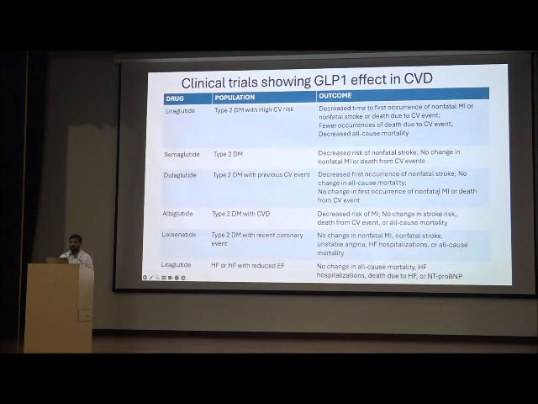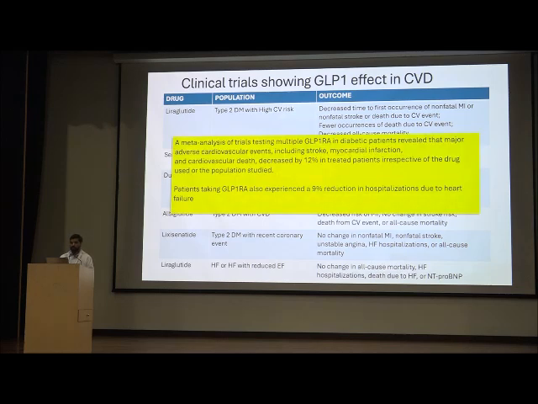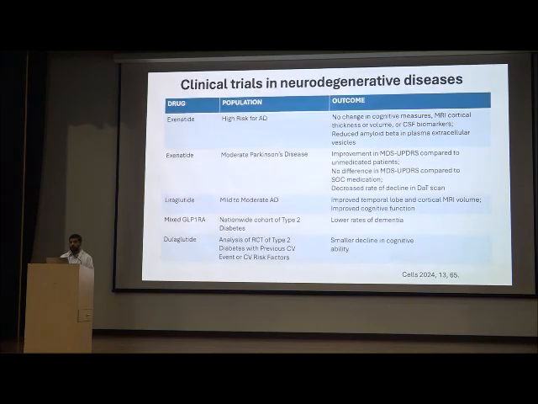So coming to cardiovascular disease, it has pleiotropic effects, decreases the new onset of MI, stroke, death due to cardiovascular event, because of the decreased atherogenesis and increased blood flow to the vascular system. There is a meta-analysis of trials testing multiple GLP receptor agonists in diabetic patients and it revealed that major adverse cardiovascular events in the form of stroke, MI, cardiovascular death decreased by 12% in treated patients irrespective of the drug used in the population studied, and there was also a 9% reduction in hospitalization due to heart failure.